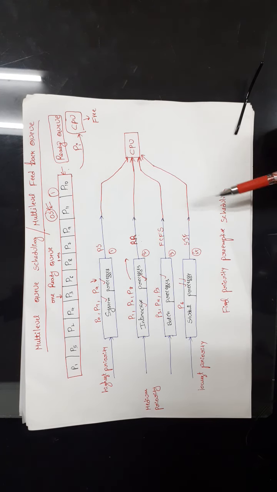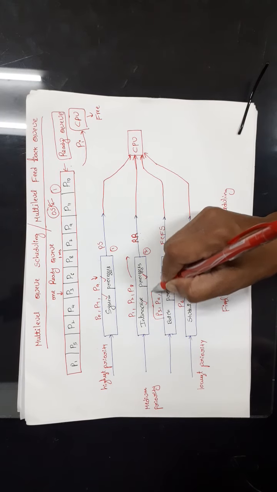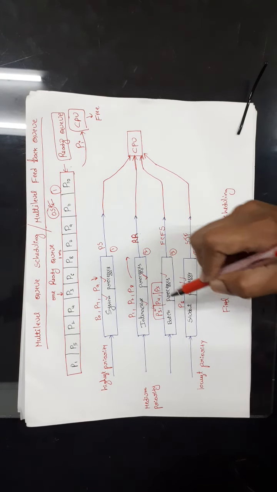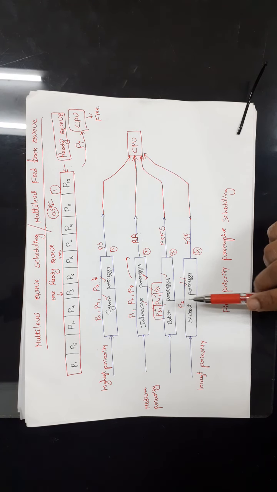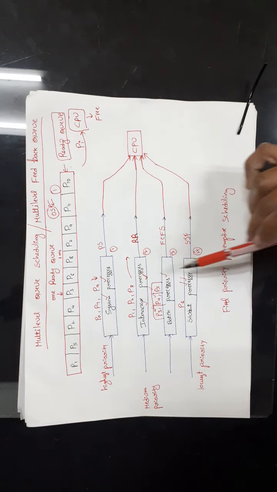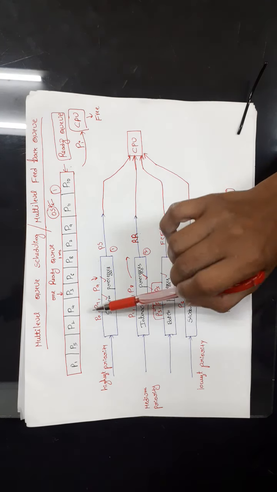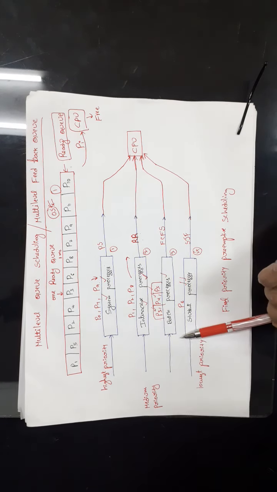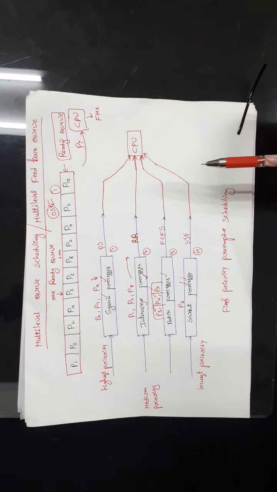That means if you want to execute the processes in the batch system, here I am using first come first serve. That means first I will give CPU to P3, then P4, then P5. In that way I will execute it. But here we have one doubt, right? Here we have different queues, right? Then which process will get the first chance? Here I have P0, P1, P3, P6. I have these many processes, right? Then which process will get the CPU? That is the question, right?